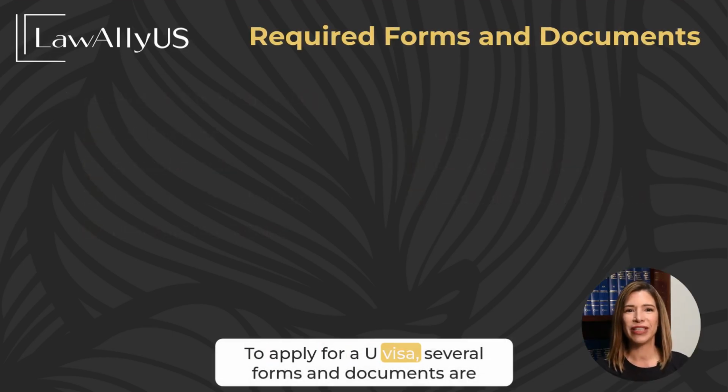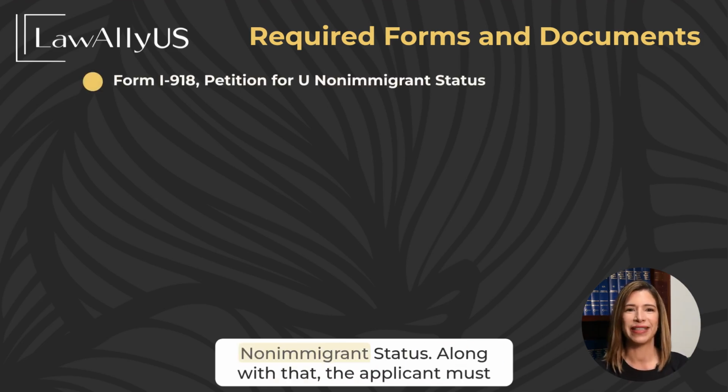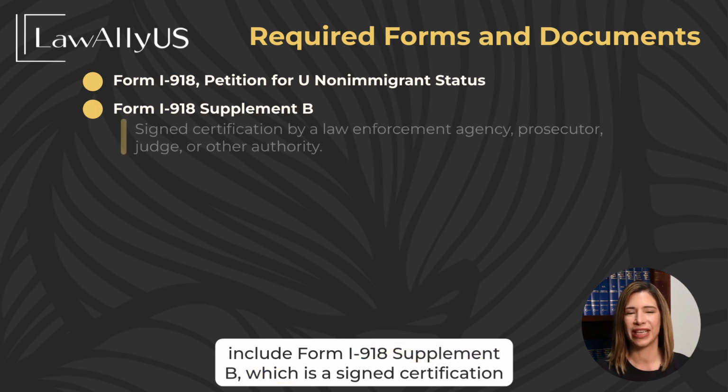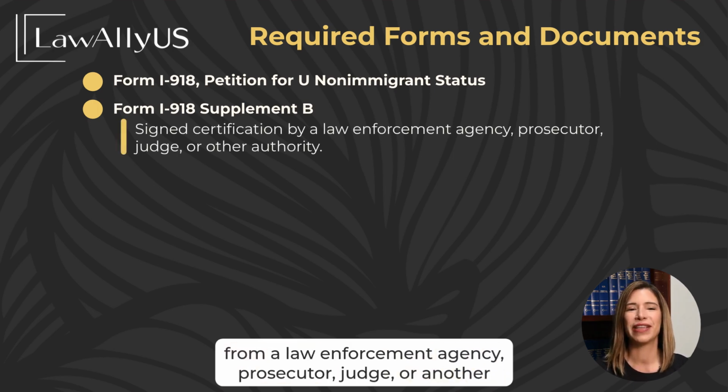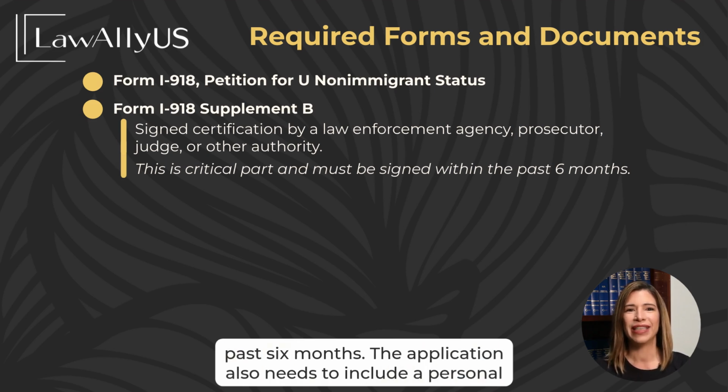To apply for a U visa, several forms and documents are required. First is Form I-918, the main petition for U non-immigrant status. Along with that, the applicant must include Form I-918 Supplement B, which is a signed certification from a law enforcement agency, prosecutor, judge, or another authority. This form is essential and must be signed within the past 6 months.